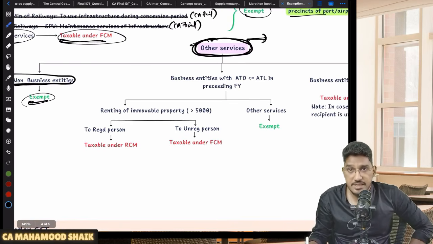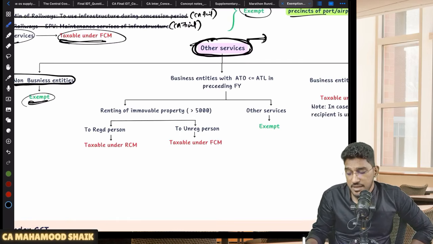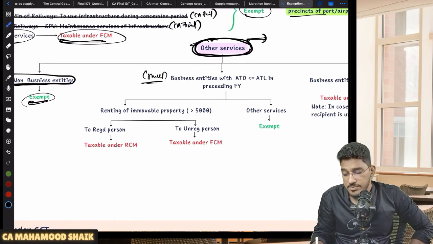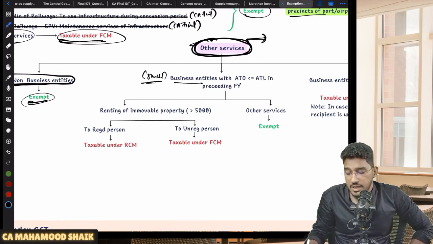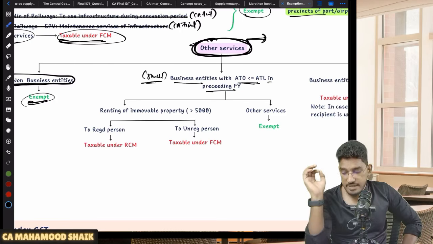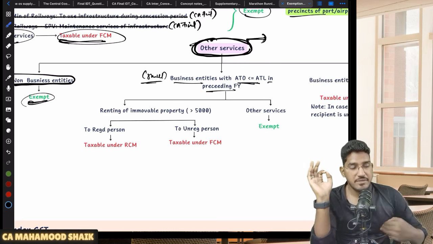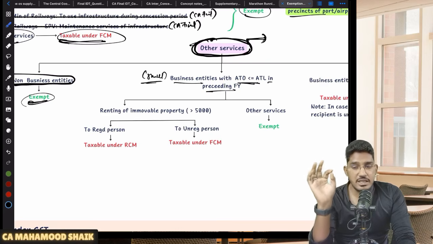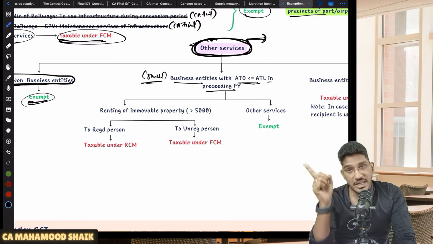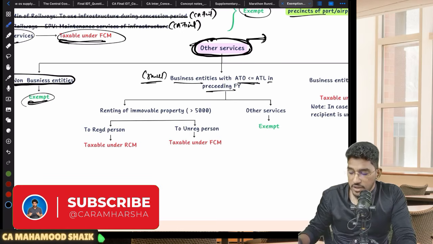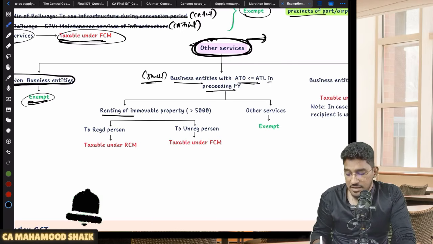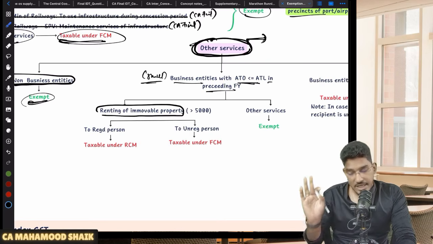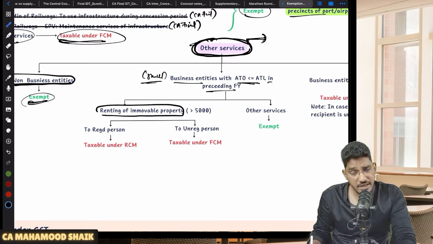However, if the recipient is a business entity, but that business entity is a small business entity, sir, what is a small business entity? If the recipient is a business entity with the aggregate turnover less than or equal to the applicable threshold limit in the preceding financial year, how to identify that small business entity? If they have an aggregate turnover in the preceding financial year less than or equal to the applicable threshold limit, then specifically we need to check whether that service is in relation to renting of immovable property. If it is in relation to renting of immovable property, then it will be taxable.